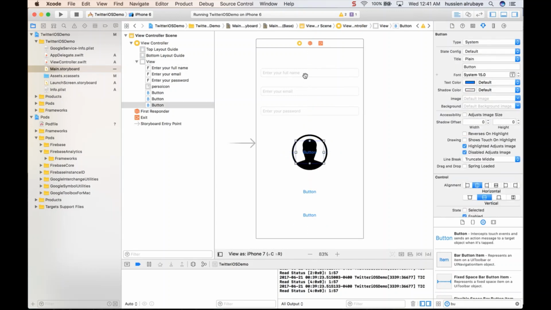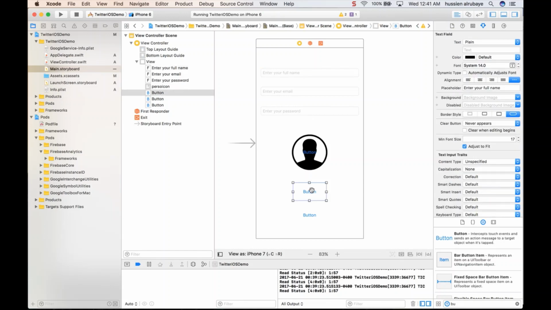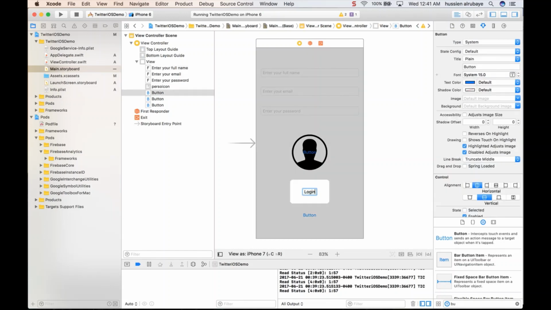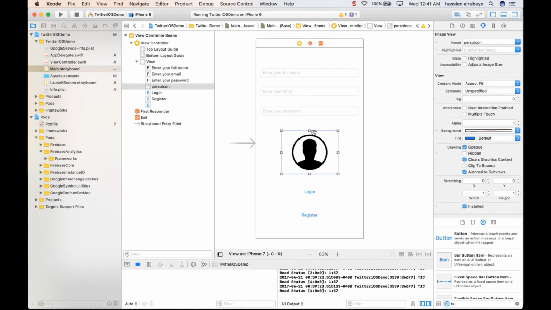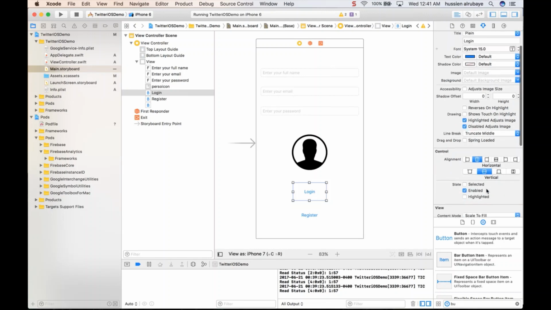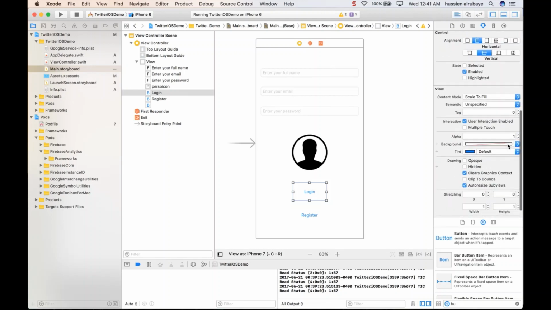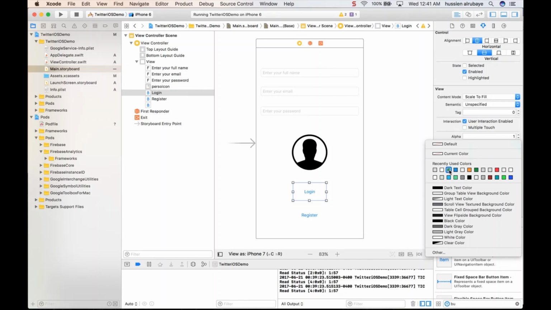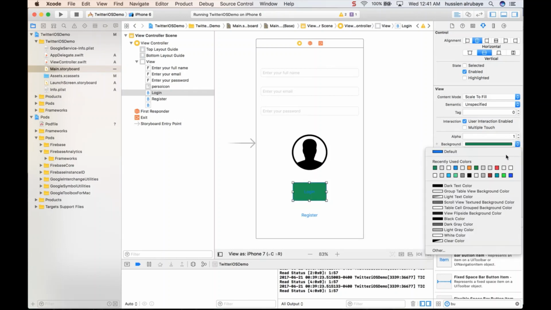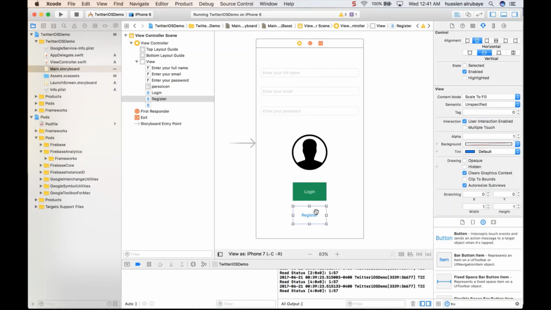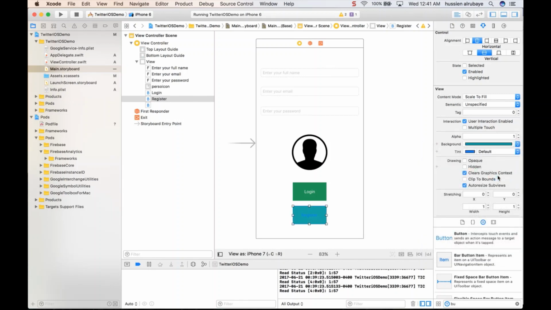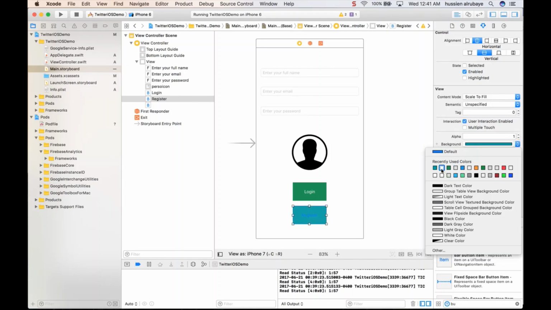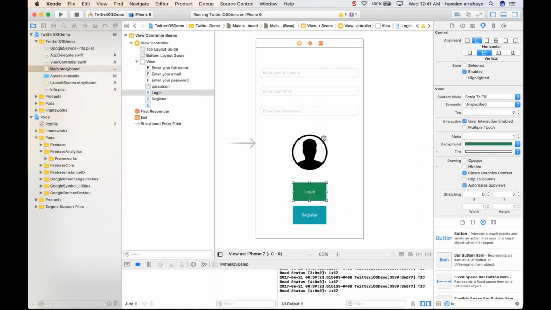So let me just try to manage every part I have. So this one should be, let's suppose, login, person enters email and password. This one should be for register, or some person registers. This one doesn't have any text, take it off. So for the login, let me just change the background color, so to be like login, and make sure the text color is changed, and change this one to register, which you could do the same color, could do a different color. Yes, again white inside it, so it's clear.